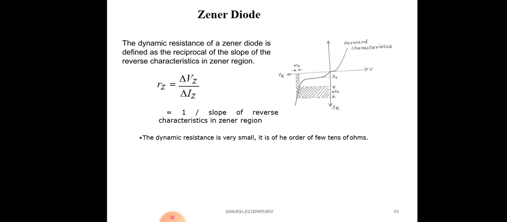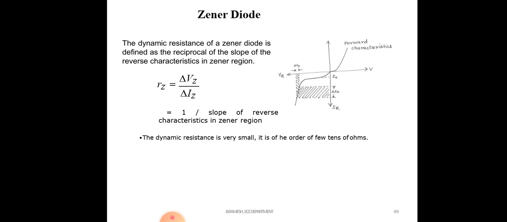This is a heavily doped diode. For a lightly doped diode, the doping level is 1 in 10 to the power of 9. For the Zener diode, the doping ratio is 1 in 10 to the power of 6. The next diode is the tunnel diode, which is very heavily doped compared to the Zener diode, with a doping ratio of 1 in 10 to the power of 3.